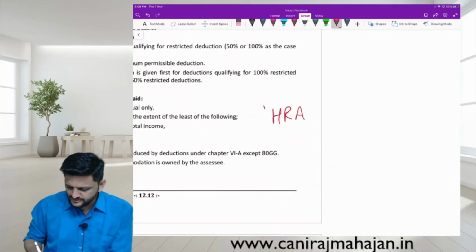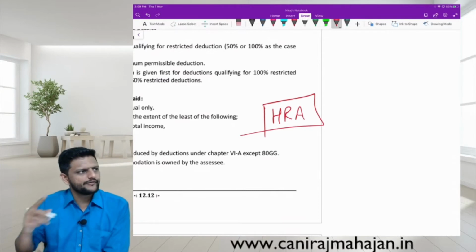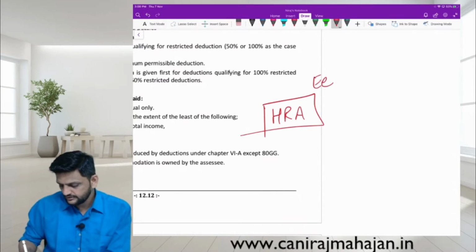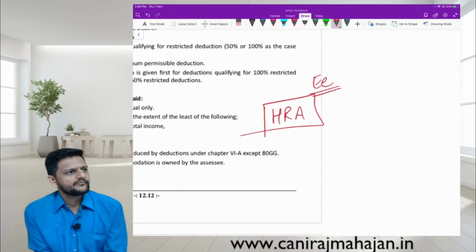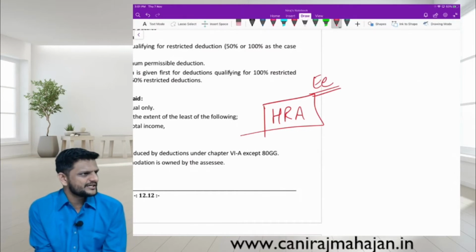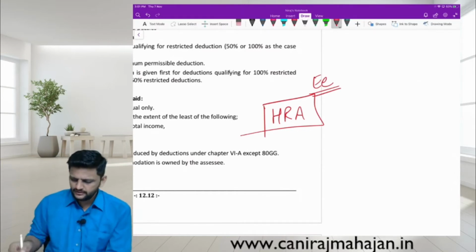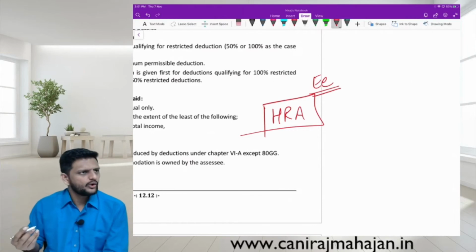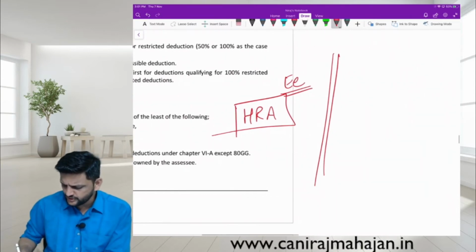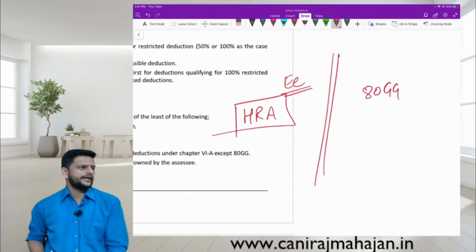That means which persons can claim benefit of HRA? Only those who are employees. Any other person who is not an employee cannot claim HRA exemption because he is not receiving it, but it doesn't mean they are not paying rent for their own accommodation. So other than employees, those people can also claim under section 80GG.